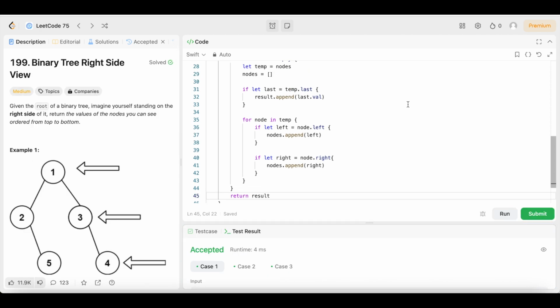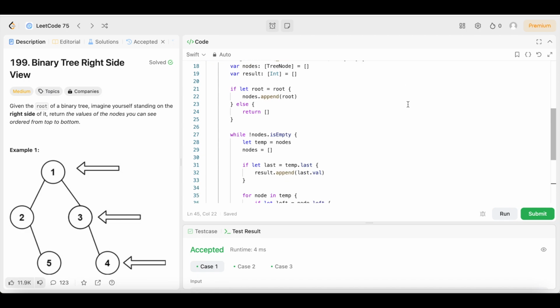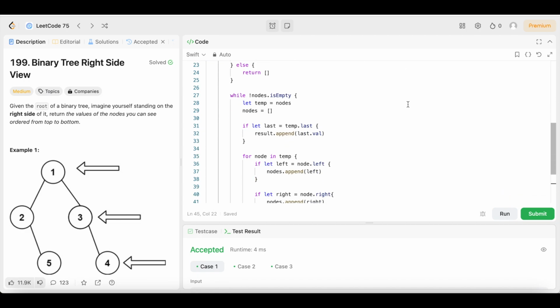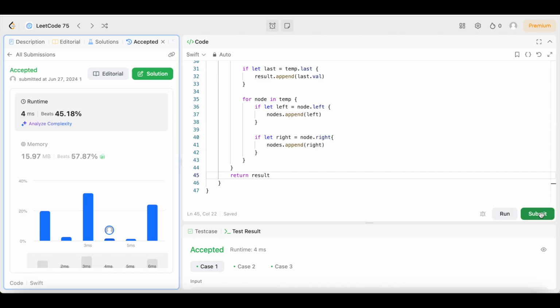Boom, it's accepted, guys. So go ahead, get the code, look at the code one more time before I submit it. Get that good code for you, and now let's submit it. Let's see what it says, guys. 4 milliseconds beats 45.18% of users with Swift, guys. Not too bad at all.